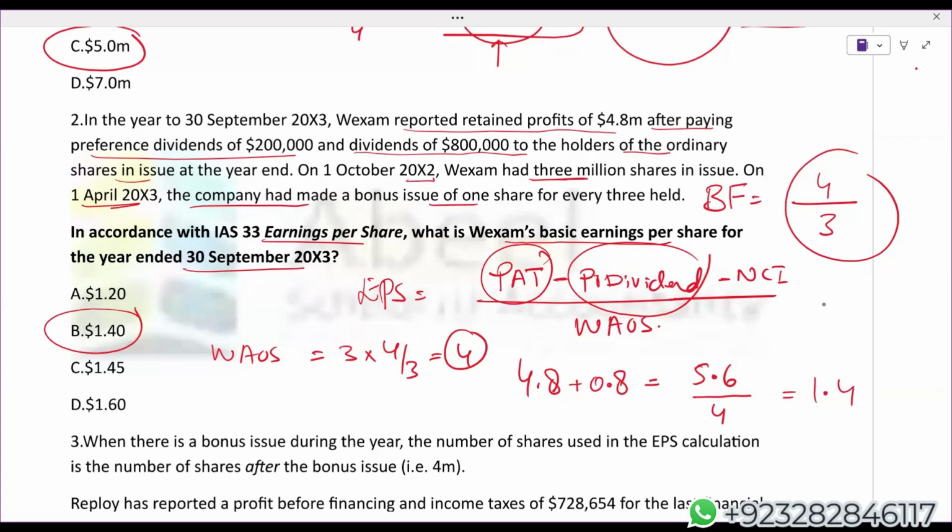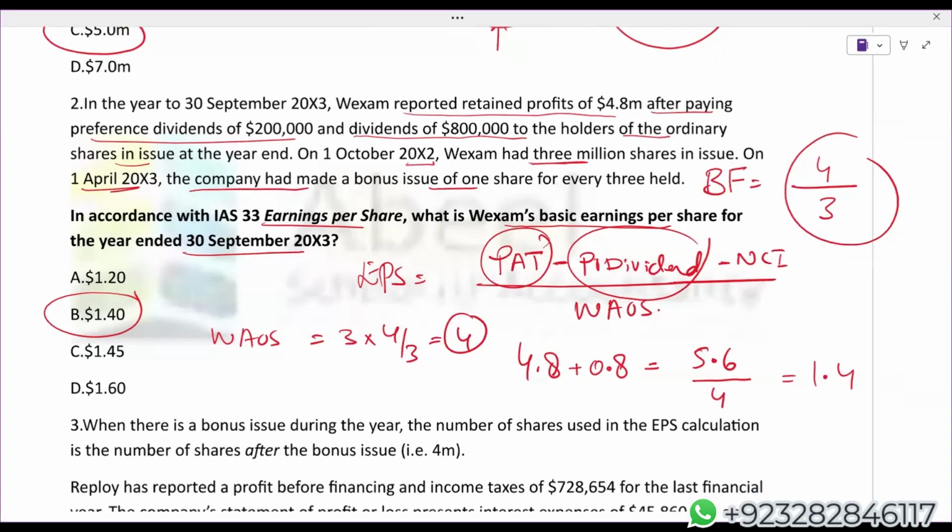Here the main concept, the main point was that the examiner did not give us directly profit after tax. The examiner has given us the retained profit. And from this retained profit, it is categorically mentioned in the question that the examiner has deducted the preference dividend as well as ordinary dividend. When it comes to preference dividend, we are okay with that. Even if we calculate EPS, we do deduct preference dividend, but we do not deduct dividend to the ordinary shareholders. That is why dividend to the ordinary shareholders we have added back.